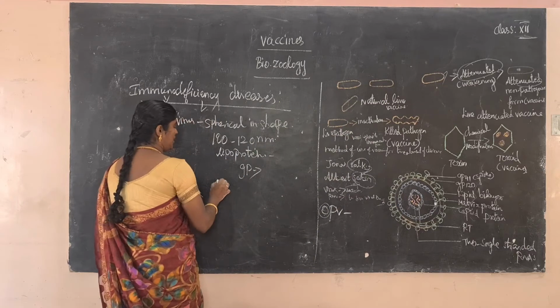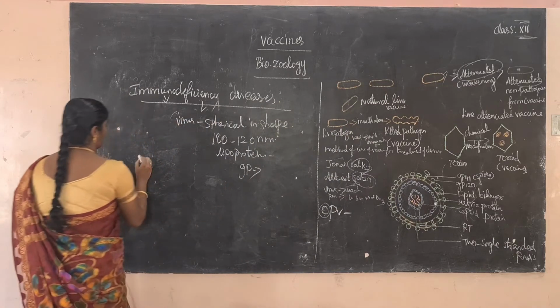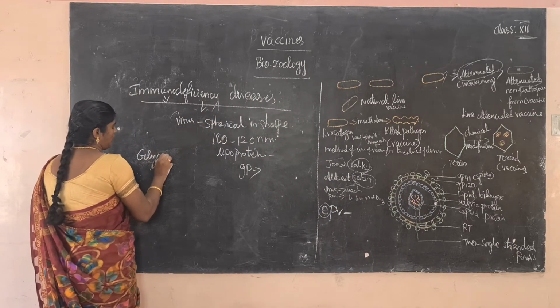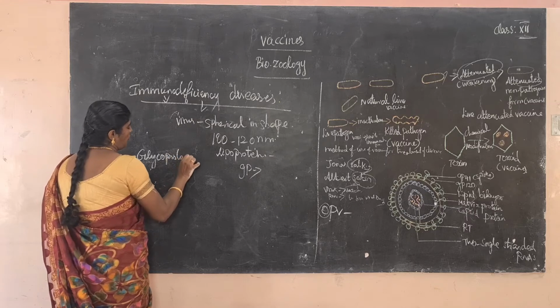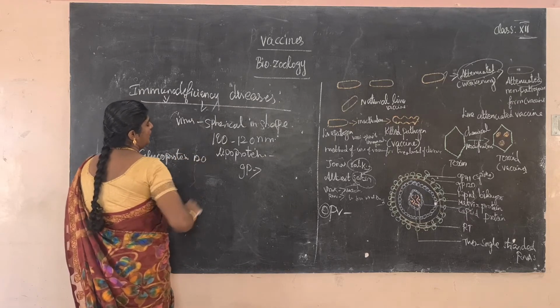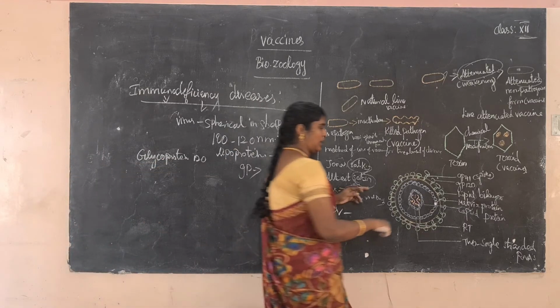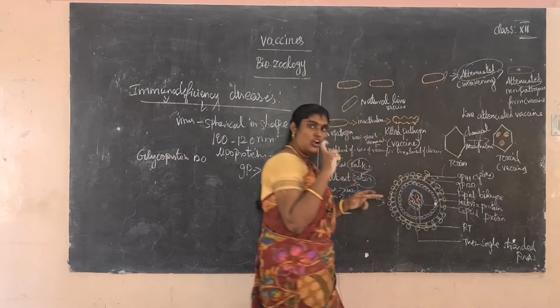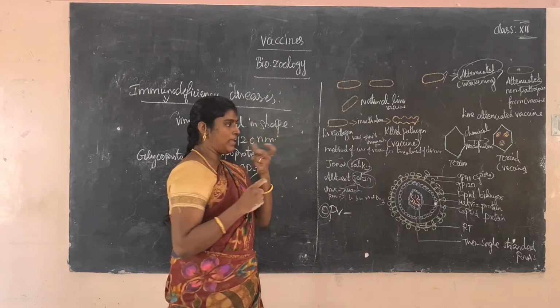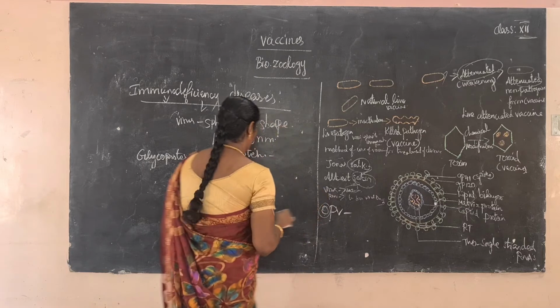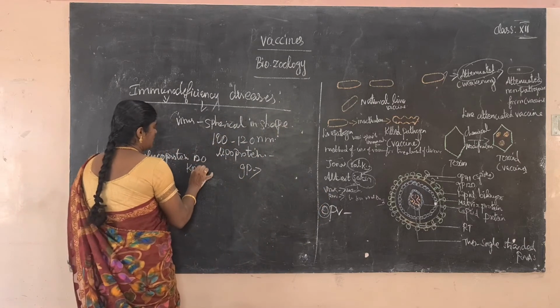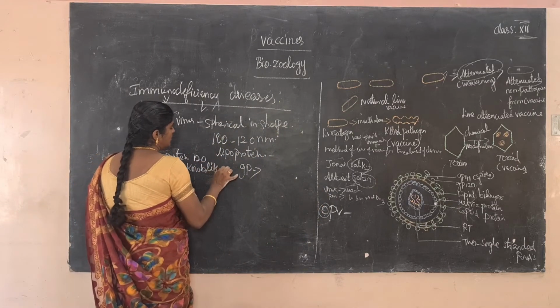What is GP? GP means glycoprotein. Glycoprotein 120 is the outer surface.